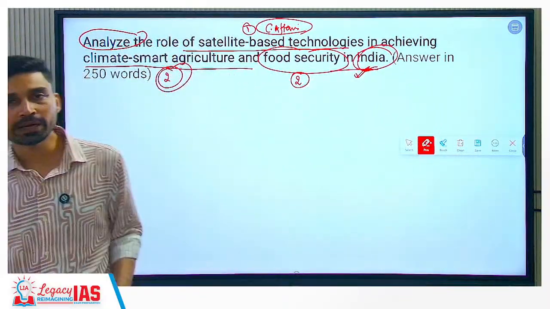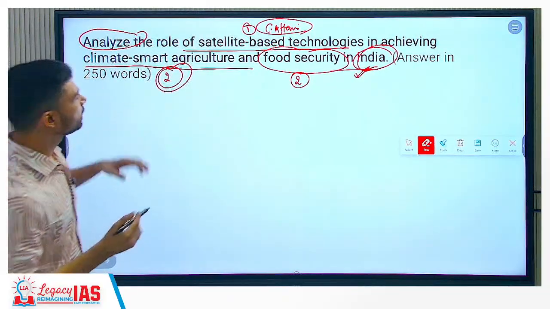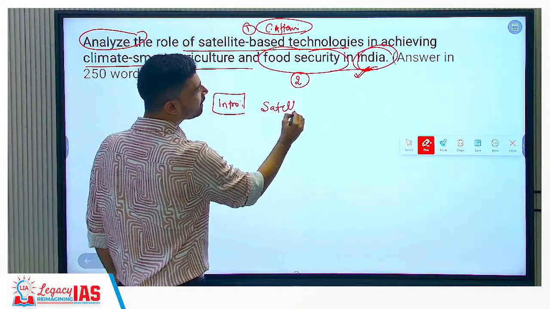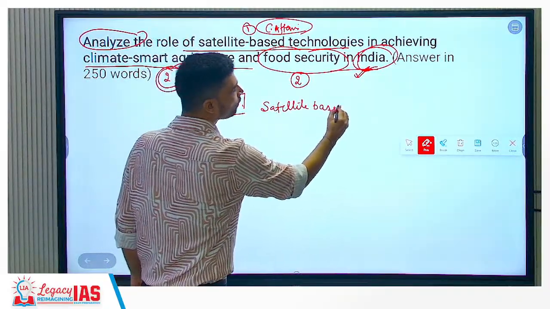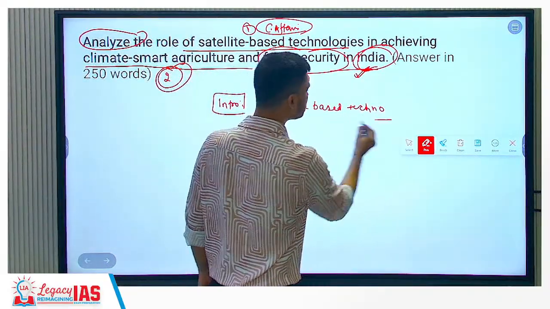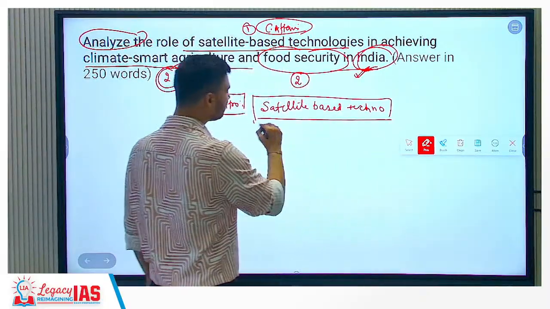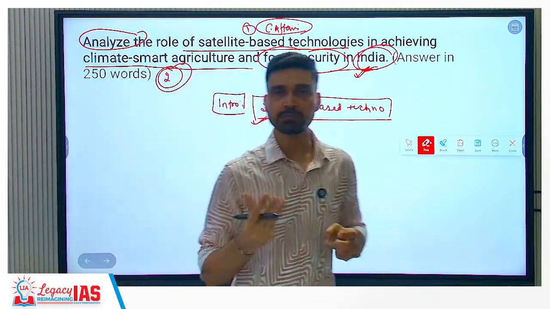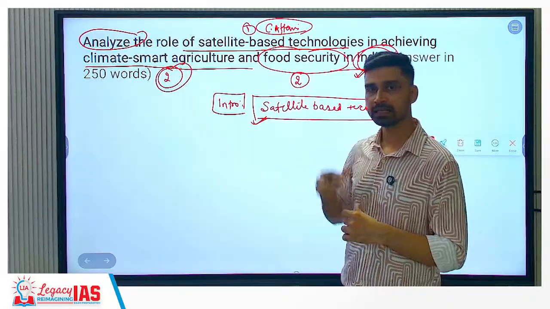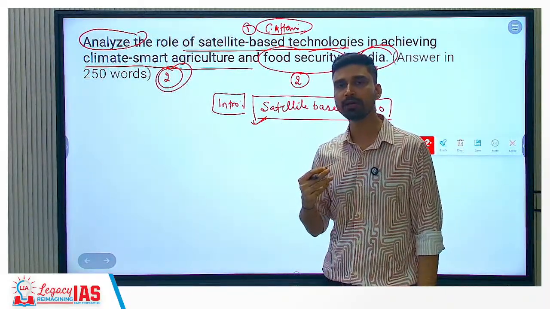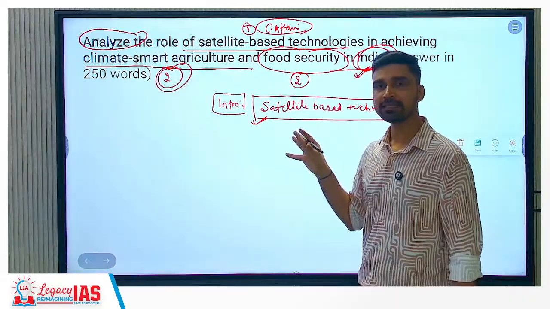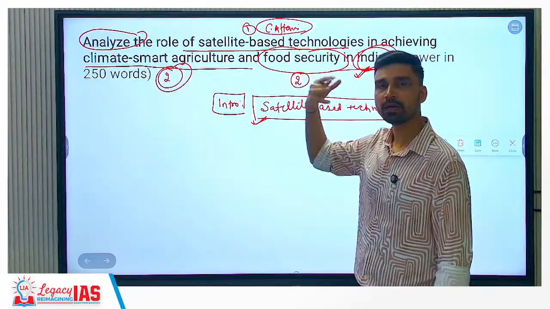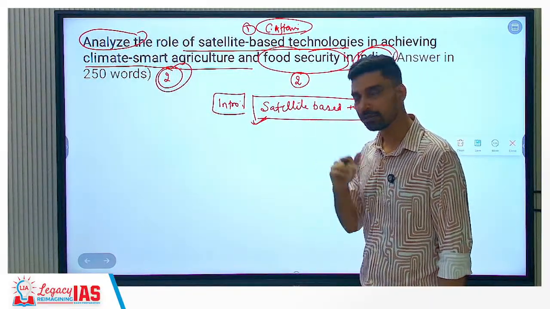That means you have to give arguments on how it is going to achieve both of these. So in the introduction, you can start by defining what basically is the meaning of the term satellite based technology. Whenever you have a scientific, geographical, technical term given in the question, make sure that you explain that first in the introduction part. So explain what is satellite based technology. So geographical information system, GIS based, the satellites that we're using, right? Remote sensing satellites that we're using, GIS based information we are trying to capture. And based on that, we are analyzing data and building a data driven understanding of the climate, a database driven understanding of agriculture, the factors that influence agriculture and all that.